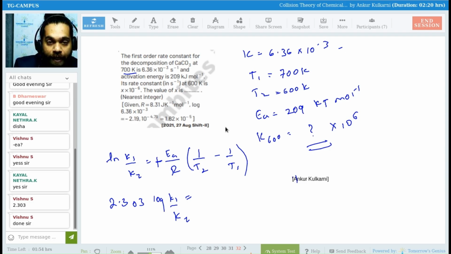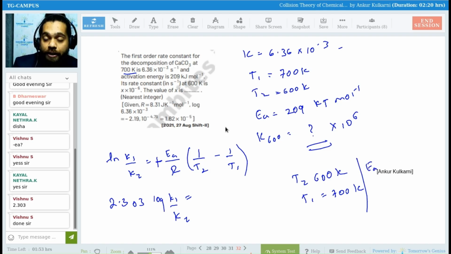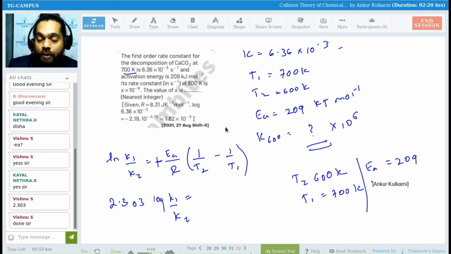Yes, what is the T2 given as? Students, what is the T2 given? T2 is given as 600 Kelvin. T1 is given as 700 Kelvin. Your activation energy, not electrode potential, is given as 209.